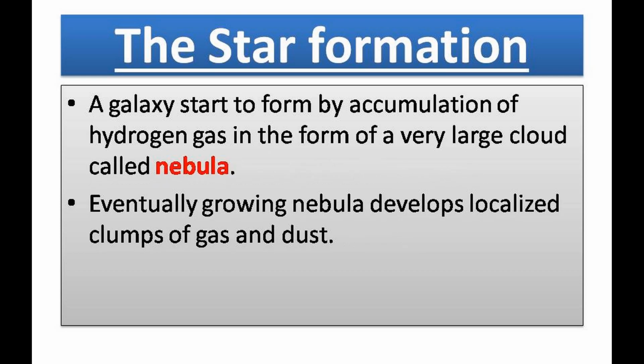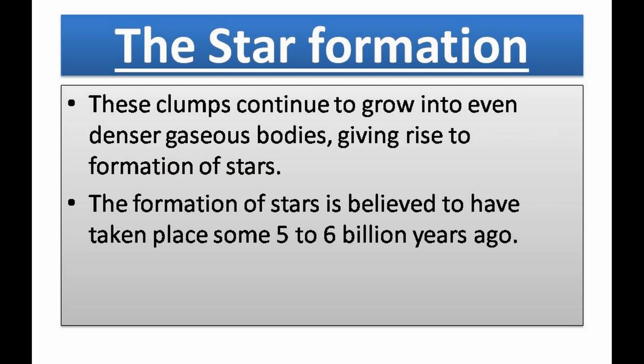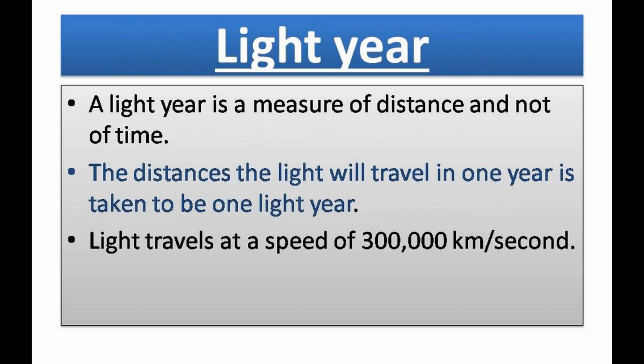A galaxy starts to form by accumulation of hydrogen gas in the form of a very large cloud called nebula. Eventually, the growing nebula develops localized clumps of gas and dust. These clumps continue to grow into even denser gaseous bodies, giving rise to formation of stars. The formation of stars is believed to have taken place some 5 to 6 billion years ago.